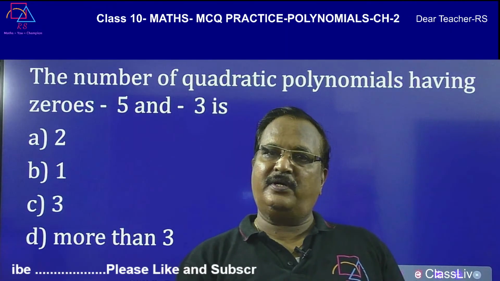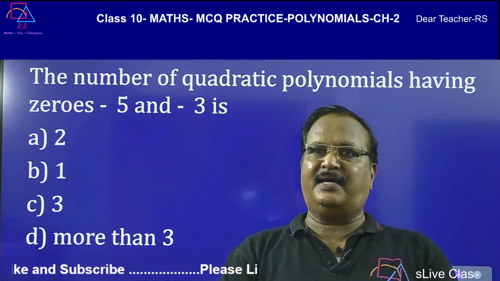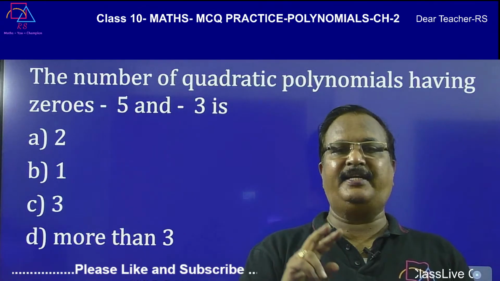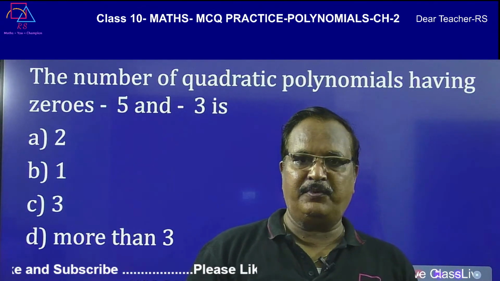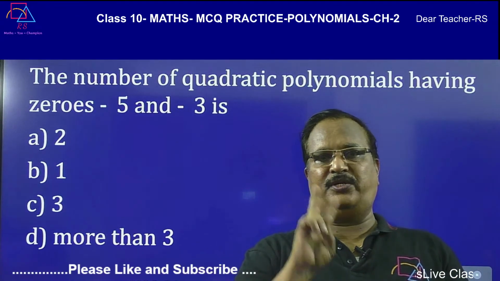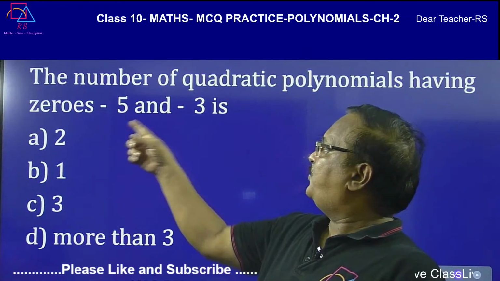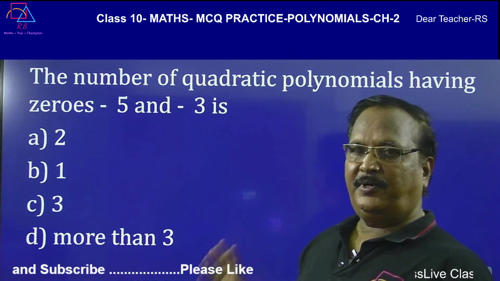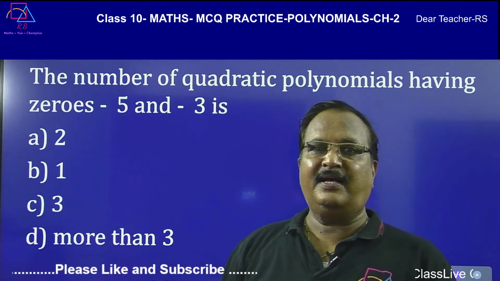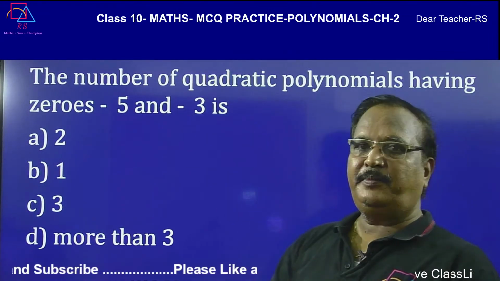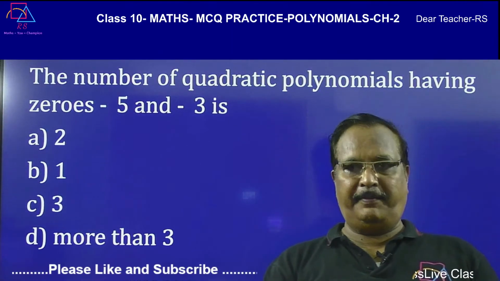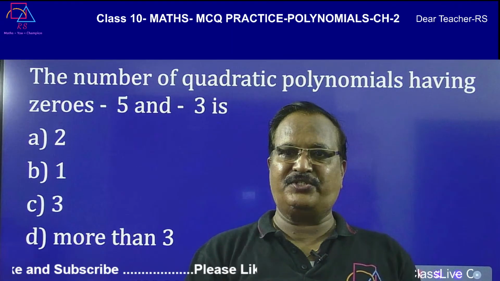We all learned that a quadratic polynomial, of degree 2, has only 2 zeros. Here 2 zeros are given, so it is a quadratic polynomial. How many such quadratic polynomials can be made? This is the question.